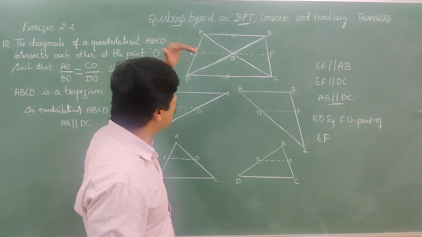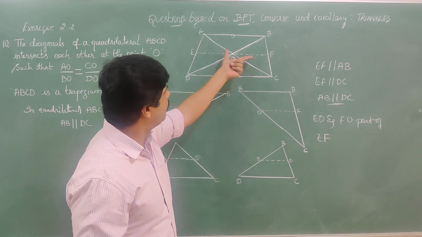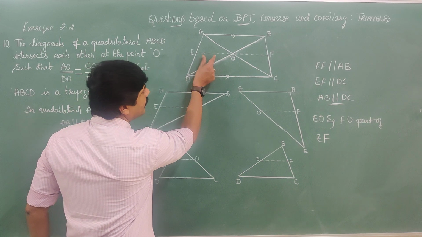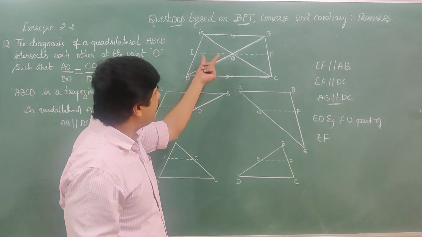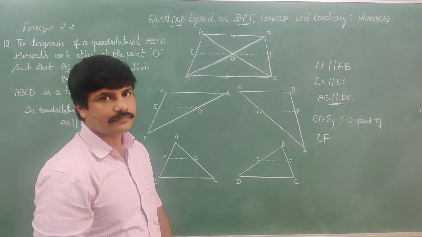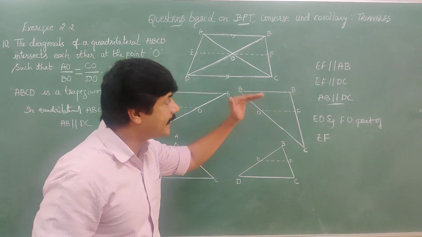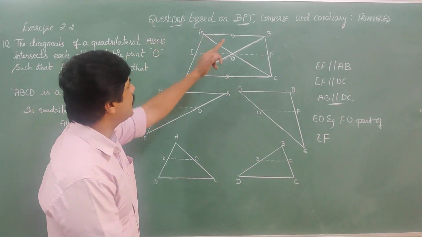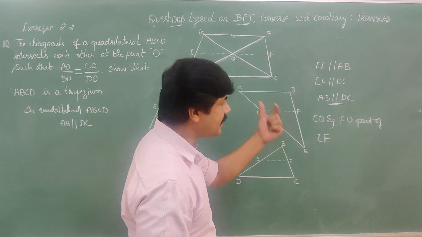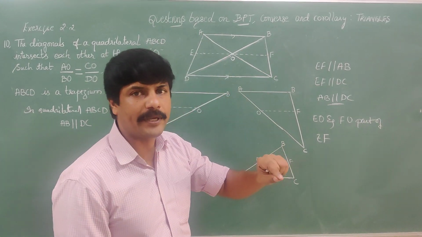Thereby we will prove EO is parallel to DC. When EF is parallel to AB, EO is also parallel to AB, FO is also parallel to AB. Now I prove that EO is parallel to DC. If EO is parallel to DC, it is as though EF is parallel to DC. If EF is parallel to DC, then AB is parallel to DC. Thereby, we will prove that ABCD is the trapezium. Did you understand? So this is the way you have to understand. We should know all these things, what I am going to do to arrive at the solution.